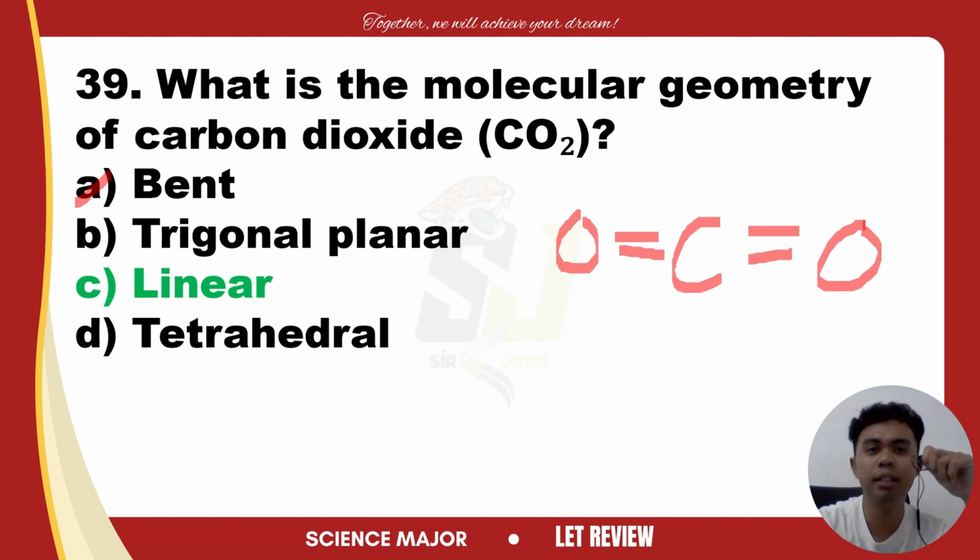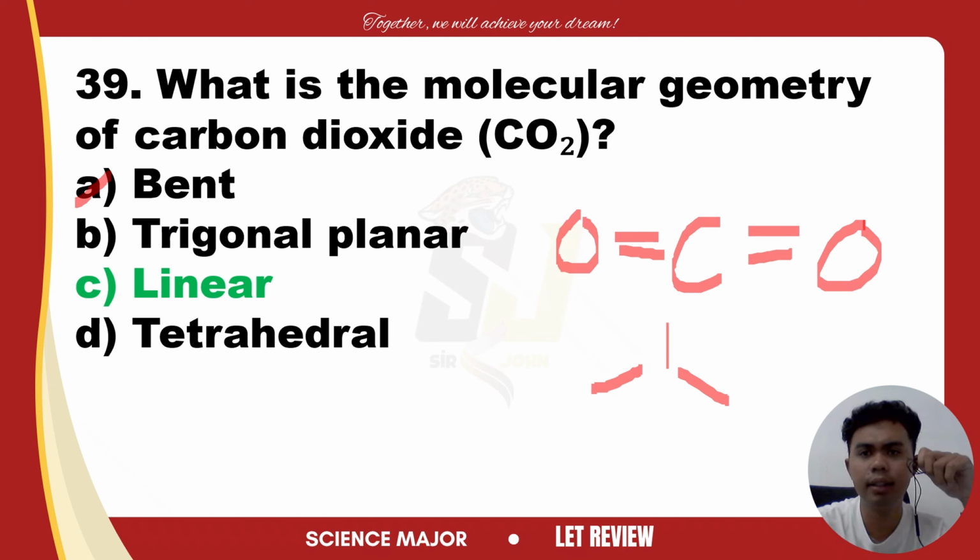This geometry is seen when there are three regions of electron density around the central atom, like boron trifluoride. Carbon dioxide has only two. Carbon dioxide is an example for linear, while boron trifluoride is trigonal planar.